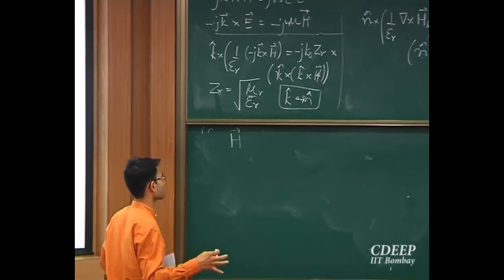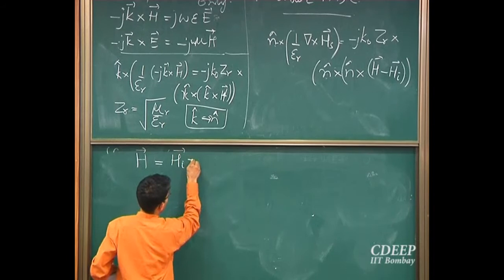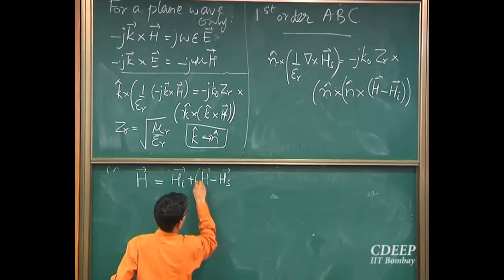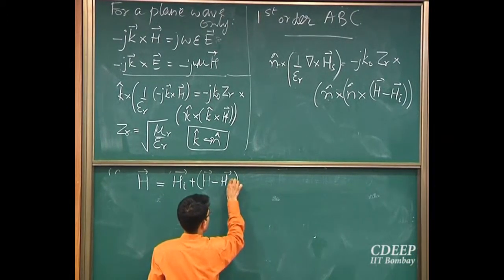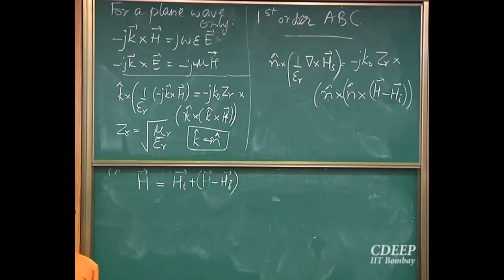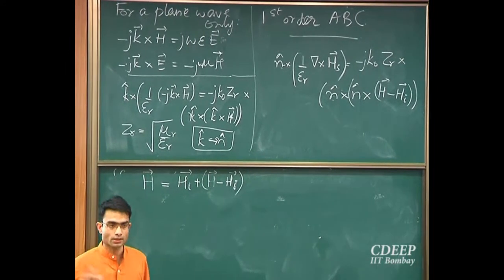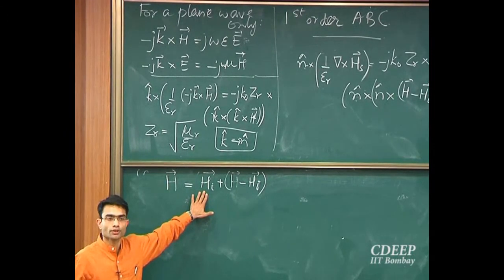So on the right hand side, we'll split the h in this way. I just add and subtract the incident field. There's nothing great to it. But the good thing is, this term is known, right? This is given to you in the problem.